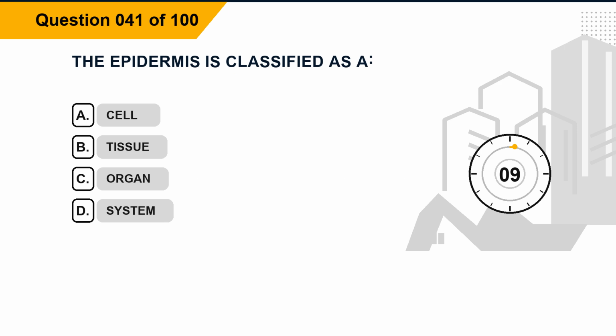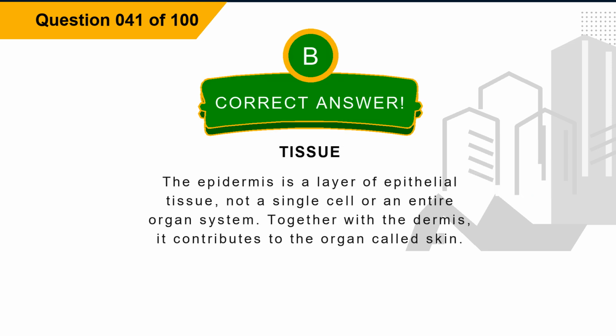Question 41. The epidermis is classified as a. Option A, cell. Option B, tissue. Option C, organ. Option D, system. The correct answer is option B, tissue. Explanation. The epidermis is a layer of epithelial tissue, not a single cell or an entire organ system. Together with the dermis, it contributes to the organ called skin.